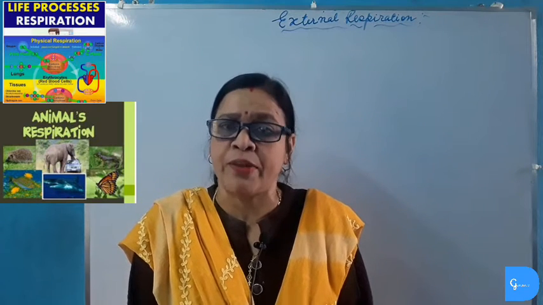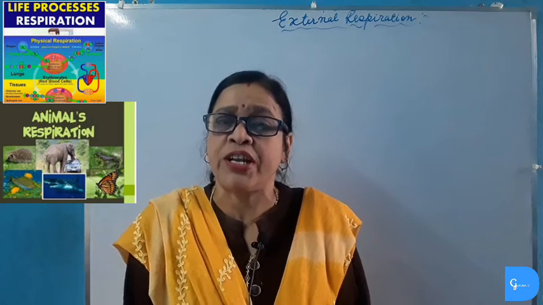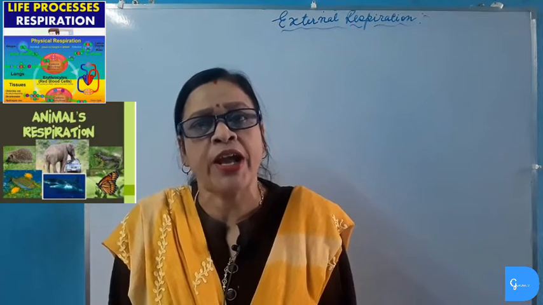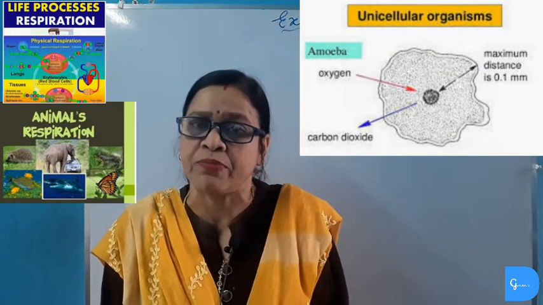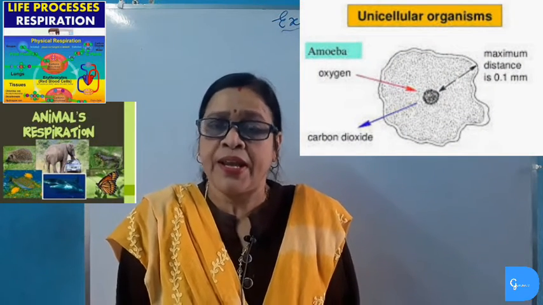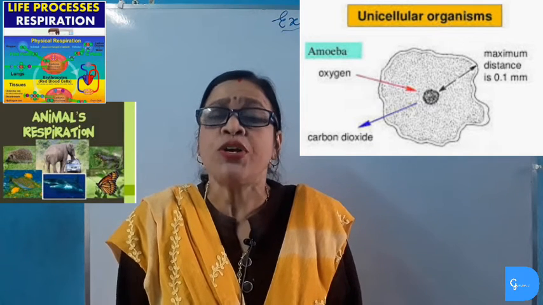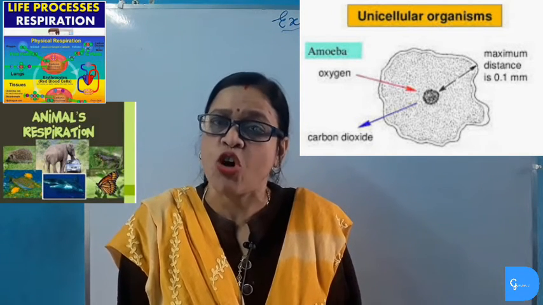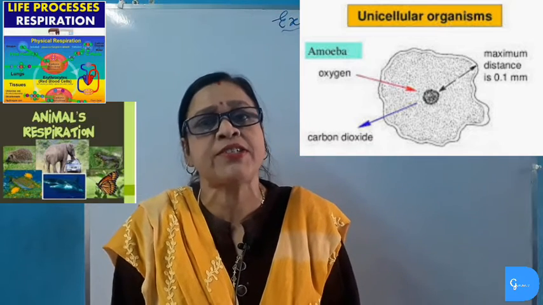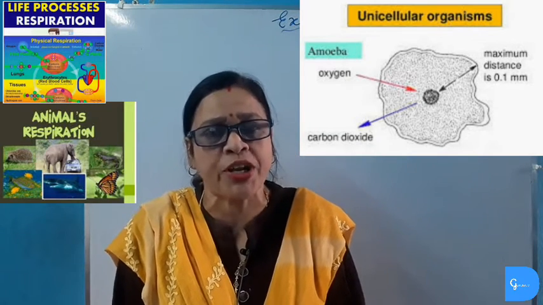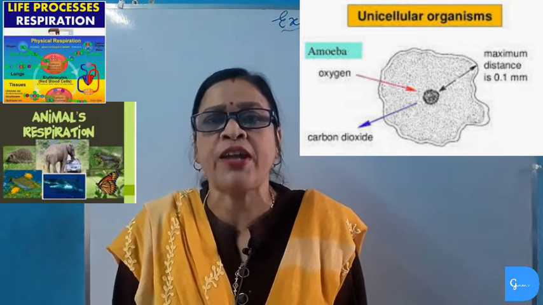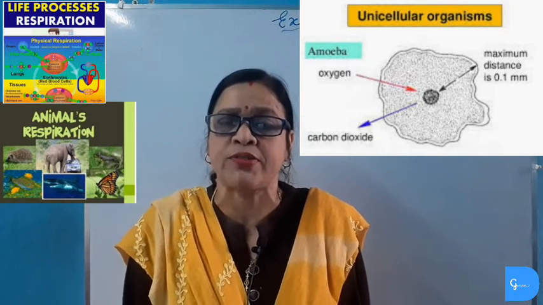Only in unicellular animals like protozoans which live in water, there is no special respiratory organ or special respiratory system. In unicellular animals, gaseous exchange takes place through the cell membrane. A unicellular animal takes oxygen which is dissolved in water and also eliminates carbon dioxide which is produced inside their body into the water. The cell membrane acts as the respiratory organ in unicellular animals like protozoans.